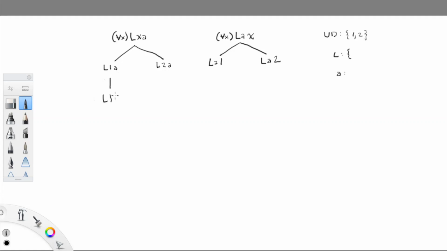So let's suppose that we assign the number 1 as the denotation of the name A. What we're going to do then is come to all of these branches and just copy down what we already have, except we'll replace the A with a number 1.